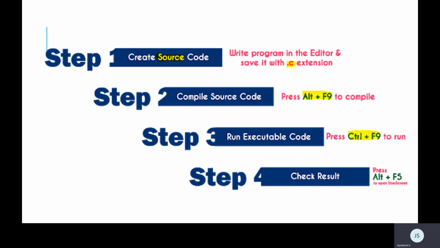I was telling you, C is a middle level language, so I have to convert the complete code into a machine understandable format. So that will help us here. Alt F9 will compile it and store it in machine compatible code, then execute my program. All executable statements are executed, and then to see the result, I will finally press Alt F5.